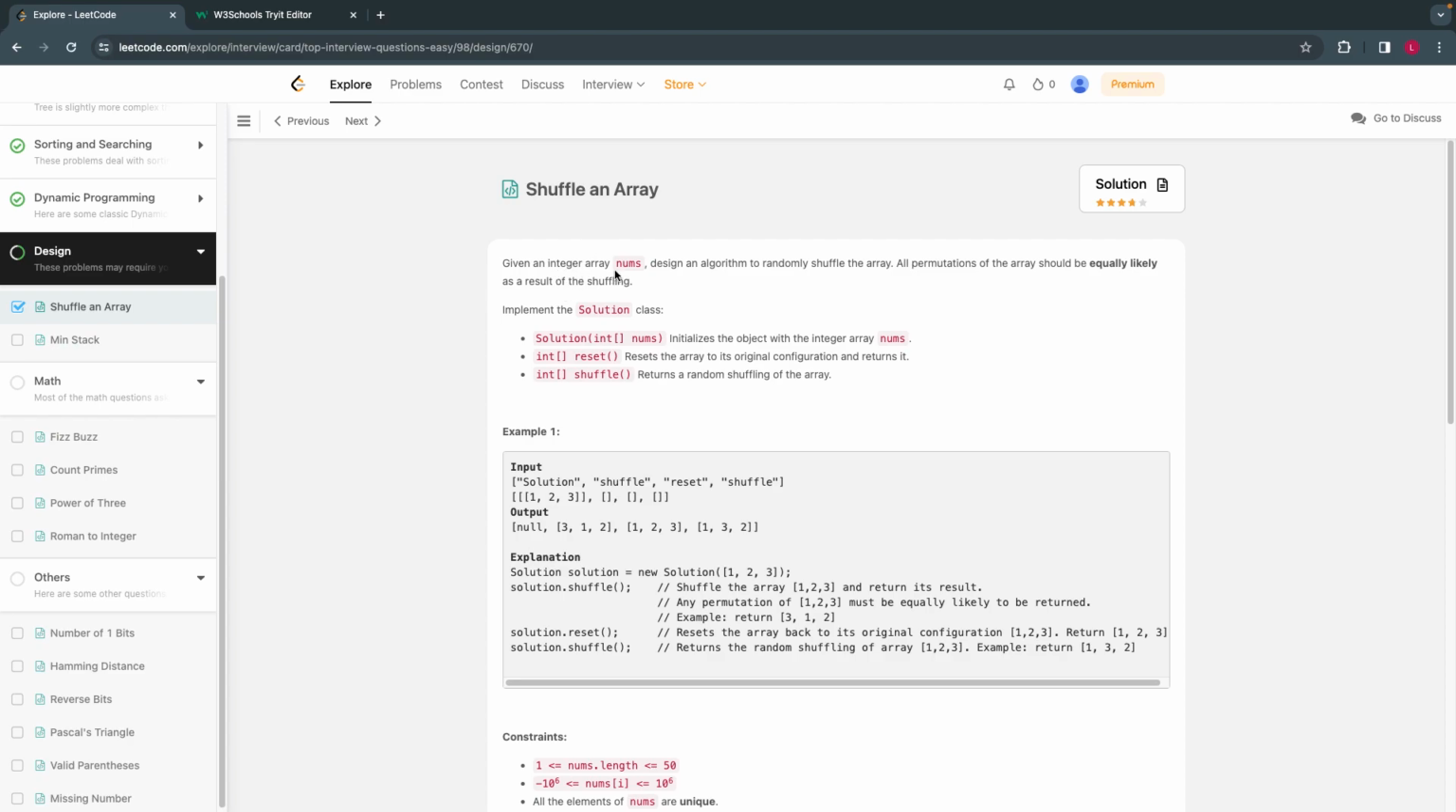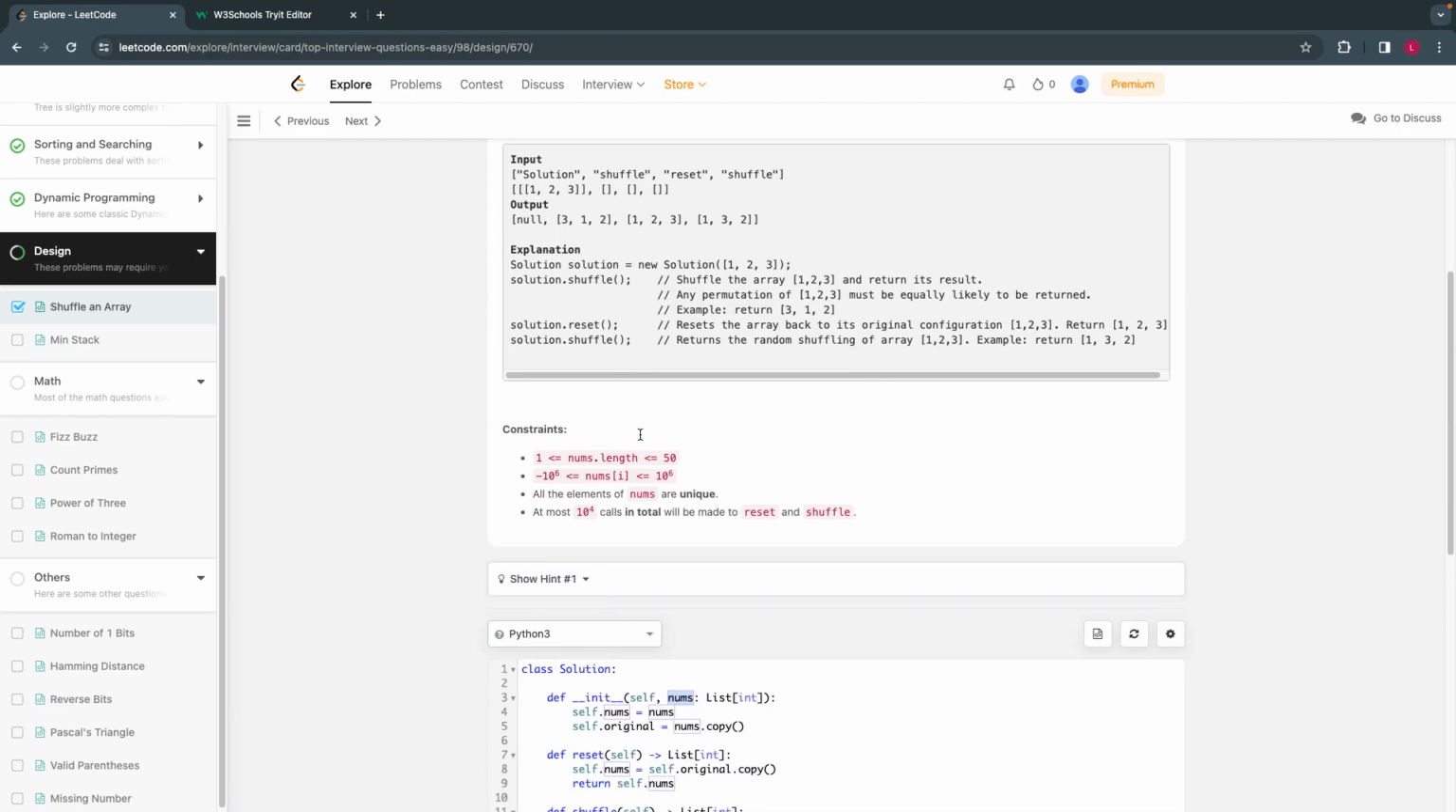Given an array of numbers, we have to design an algorithm to randomly shuffle the array numbers. There are a few other functions we also need. If we shuffled it and want to get back the original numbers, we should be able to get those too. Basically, you have an array of numbers, you shuffle the numbers within the array, and if you want to get back to the original array, you should be able to. That's what they are asking.